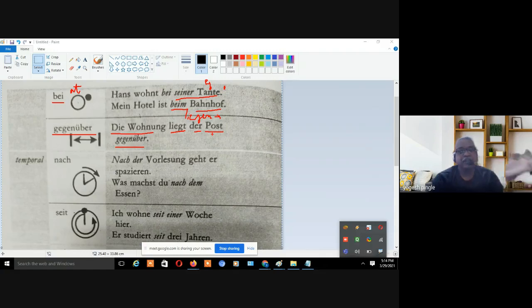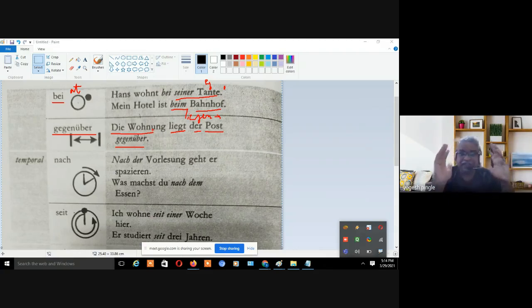ये मेरा एक्चुअली इंग्लिश में उसका कन्वर्जन हो जाएगा, ट्रांसलेशन हो जाएगा, but in German, you do not compare the German language with English language. First of all, you do not think which type of prepositions are used in English, and then at the same time put that preposition over here. Now here it is to, means to इधर क्या बोलते हैं जर्मन में, ऐसा सोचो मत. Don't think like this, otherwise you people will get confused with these particular prepositions.